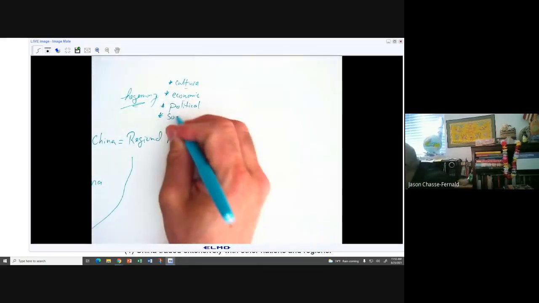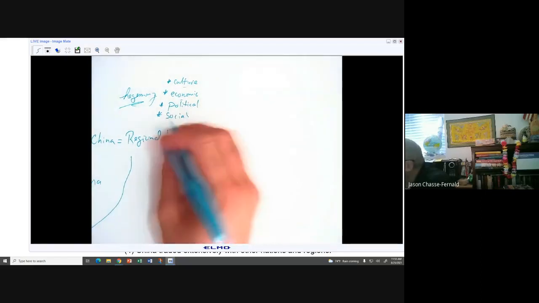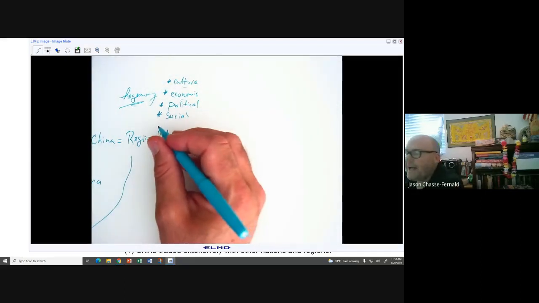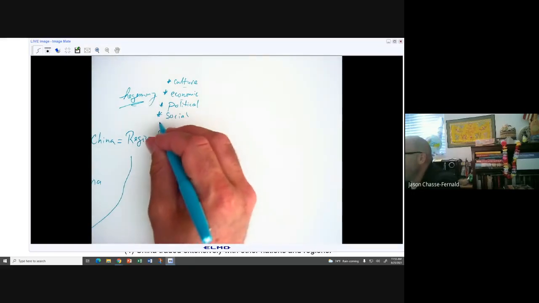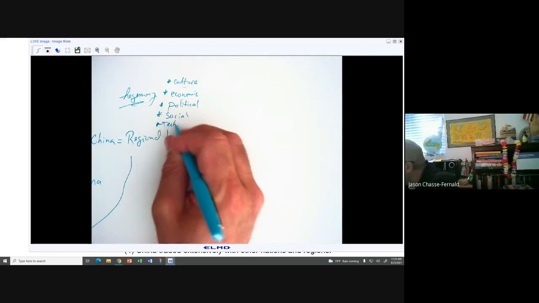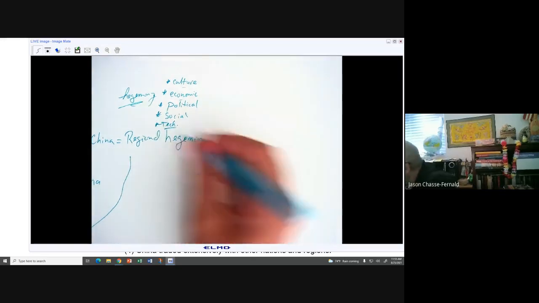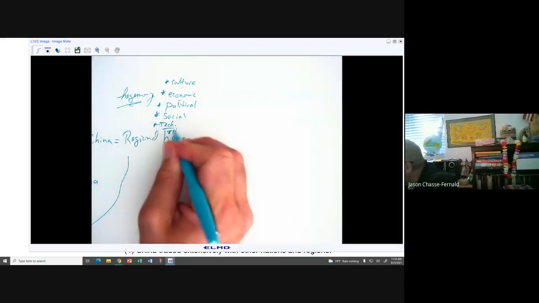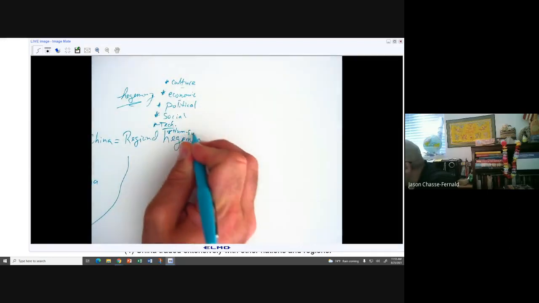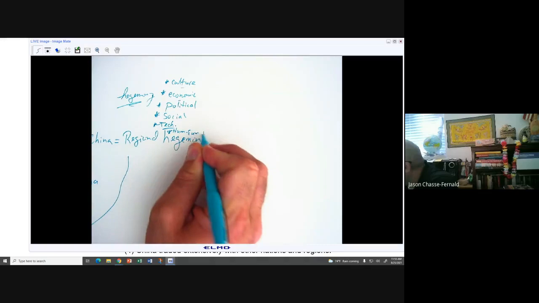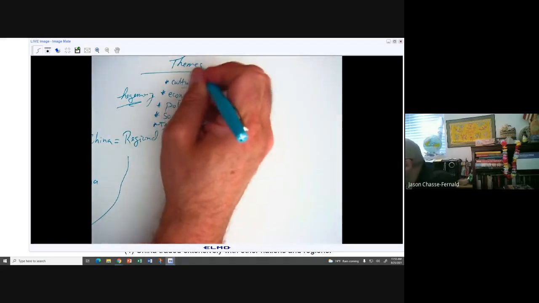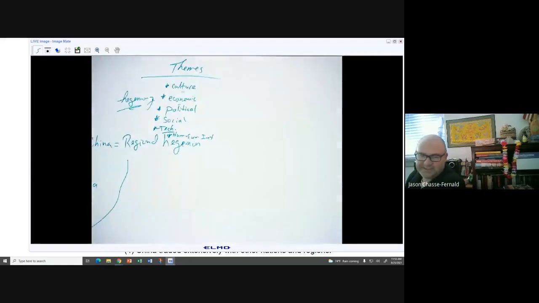Other examples. Social, like for example, Confucian filial piety would be a good example of that. Also technology. And of course, we're going to see human environmental interaction. So these are all just our course themes, okay?